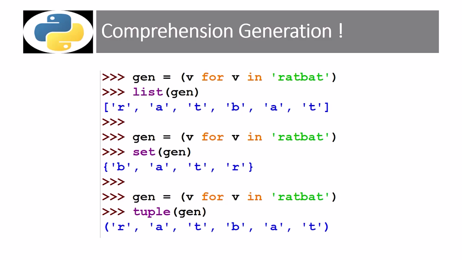So putting everything together that we've talked about in this video, of course, we know that we can indeed create a generator as we see, as we iterate through each and every substring in ratbat. If we take that generator, therefore, and put it into the initializer for the class of list, everything generates as we expect, and then reloading or repriming our generator again, so as to do the same thing with the set collection type, gives us what we'd expect, only the characters that are unique and applicable for our then operations.